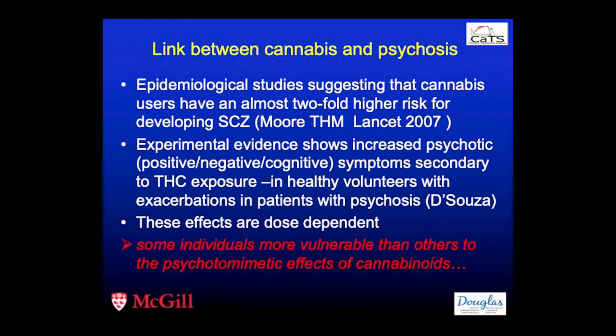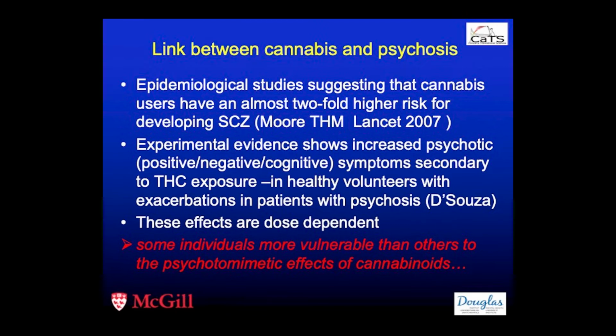All right, so as everyone knows, there are very significant epidemiological studies suggesting that cannabis users have an almost twofold higher risk for developing schizophrenia. Experimental evidence shows increased psychotic symptoms, including positive, negative, and cognitive symptoms, secondary to THC exposure, the major component of cannabis, in healthy volunteers, with exacerbations in patients with psychosis.